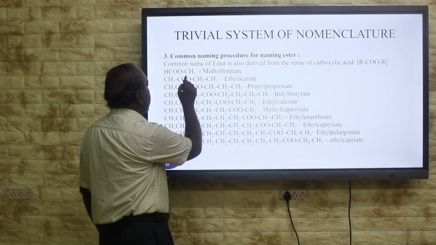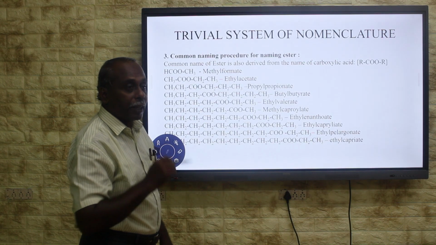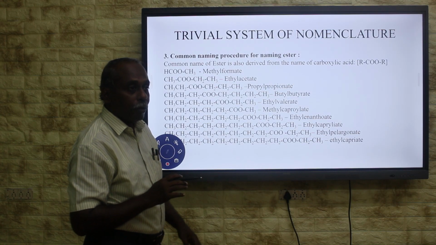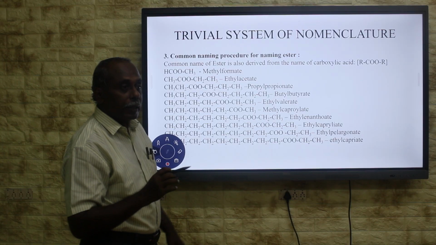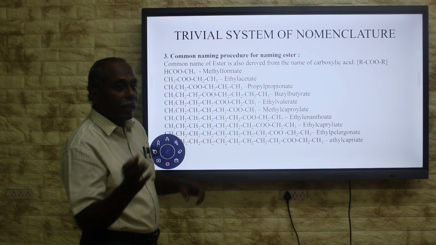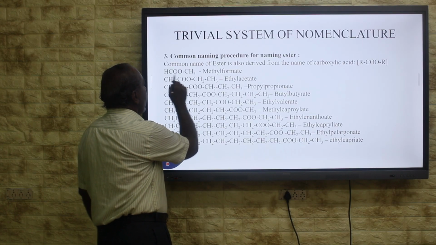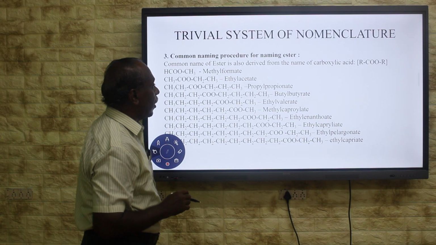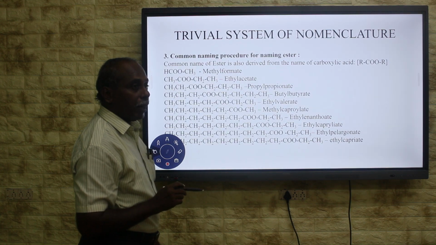Here the 1-carbon alkyl is methyl. It is derived from methane. When you remove 1 hydrogen from methane, you get methyl group. In methane, ANE is removed, YL ending is added, you get methyl. Methyl formate is the common name of this compound.